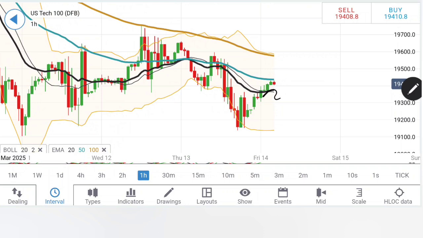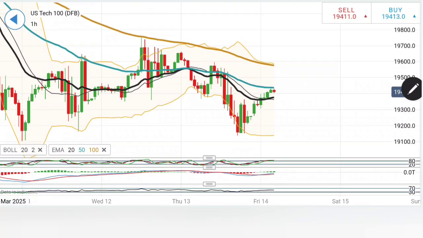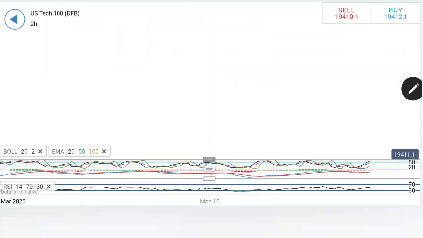Right now what's happening? The prices move towards the 20 and 50 period moving average, which is offering a greater resistance. So if you see it is staying above 19460, you can initiate a buying entry for 19500, 540, 600, and then 660, 710. The stochastic is overbought here. The MACD and RSI both are showing a bit of a rise here.